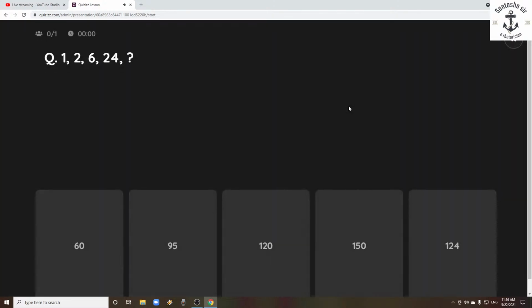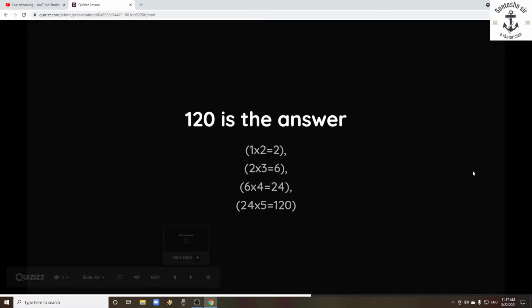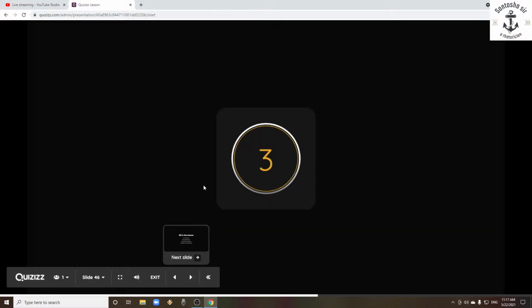Now the series here is 1, 2, 6, 24. In this, you have 5 different options, and to complete the series, 120 is the right answer. Why is 120 the right answer? Because 1 into 2 equals 2, and again 2 is multiplied with 3, that comes to 6. Then 6 is multiplied with 4, and this answer 24 should be multiplied with 5. That gives you the total 120. So that is how the series is completed. Let's quickly check the next one.